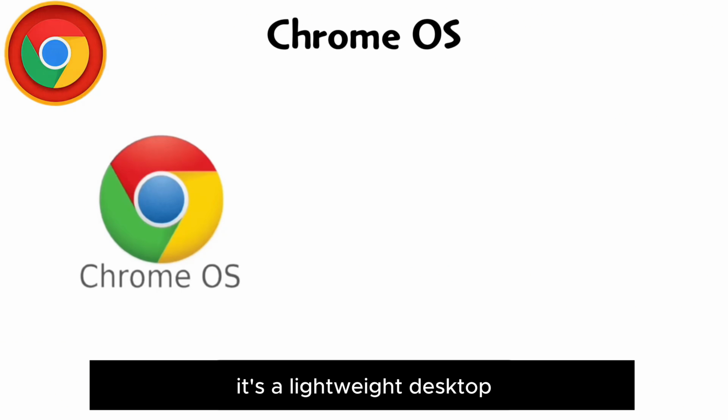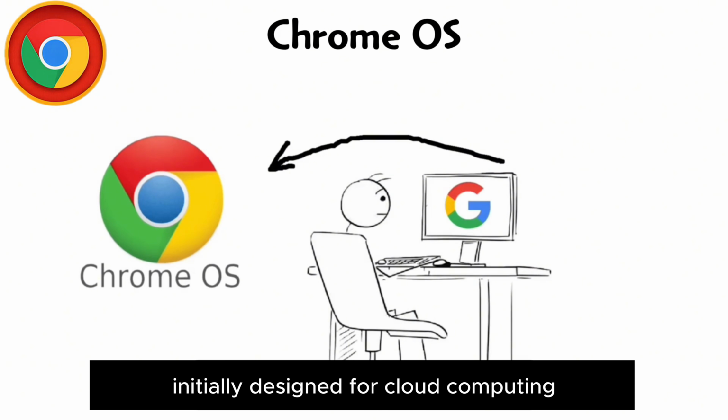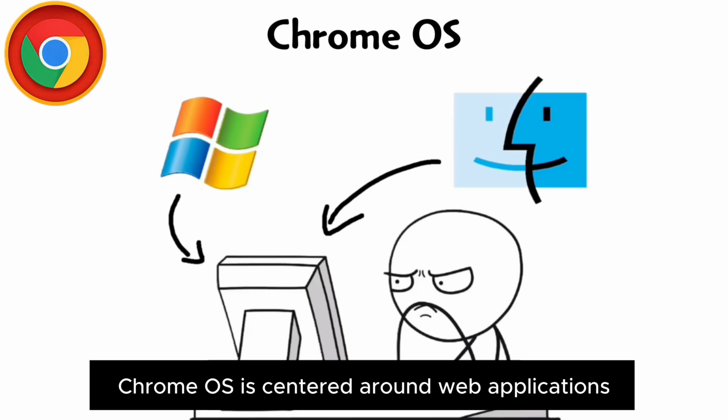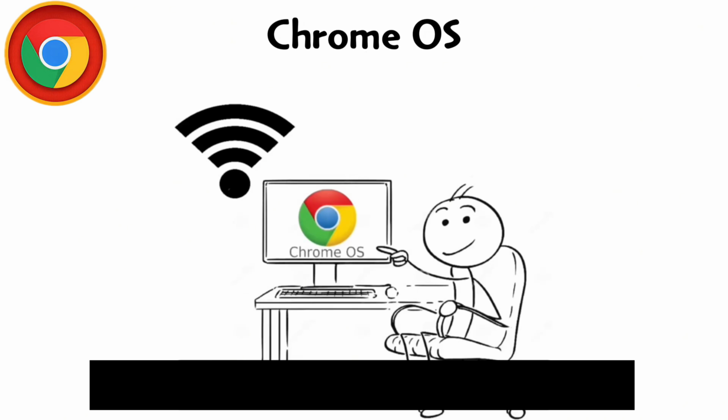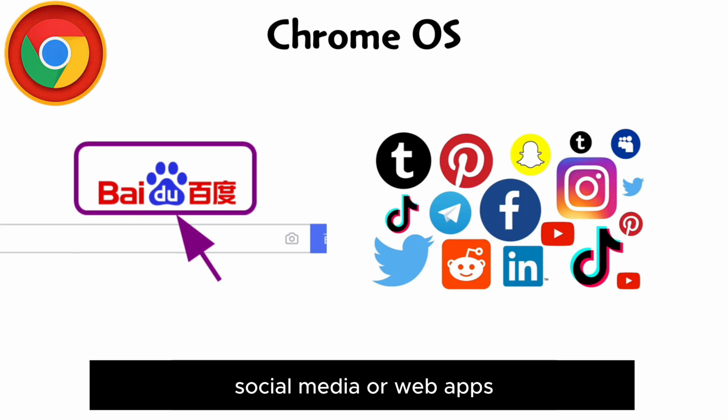Chrome OS, it's a lightweight desktop operating system released by Google in 2010. Initially designed for cloud computing. Unlike Windows and Mac OS, Chrome OS is centered around web applications. It mainly targets users who frequently use web services, social media, or web apps.